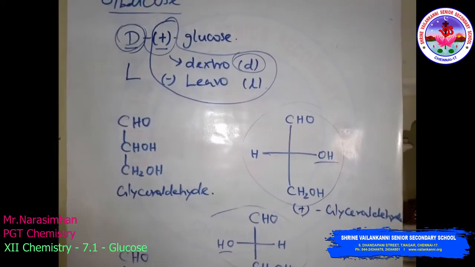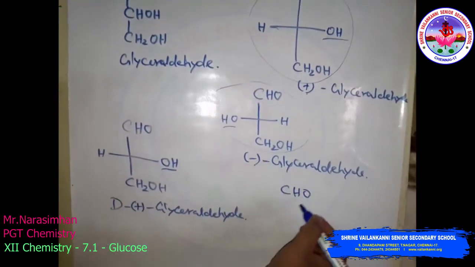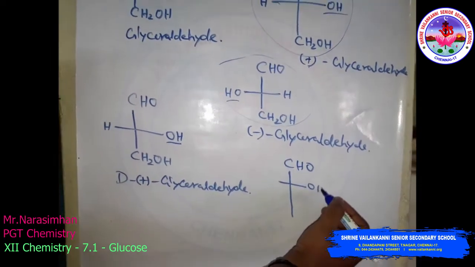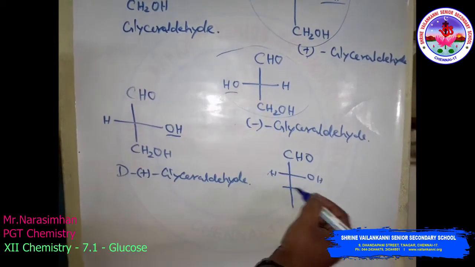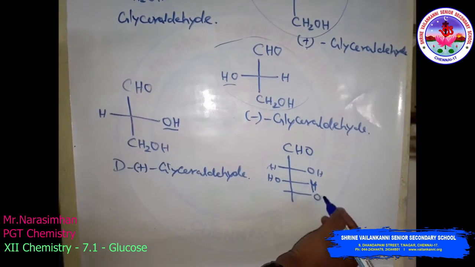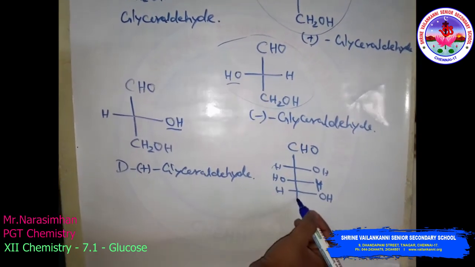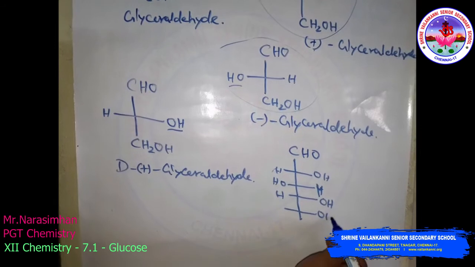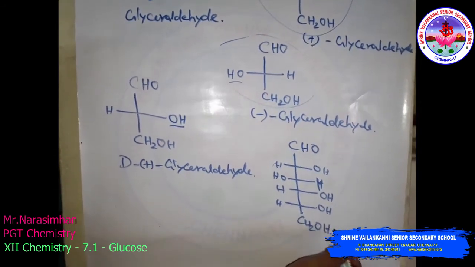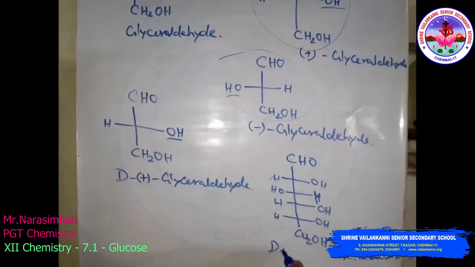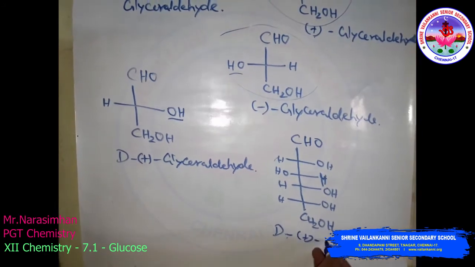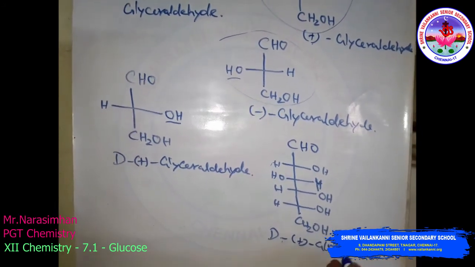So D plus glucose, the same way we are following here: CHO, OH, H, H, OH, OH, H, OH, H, and CH2OH. So this is called D plus glucose.